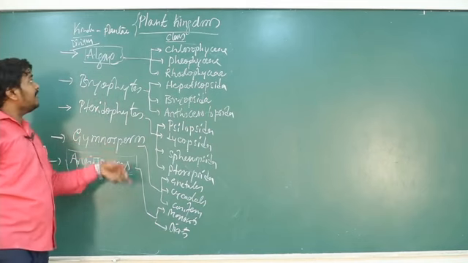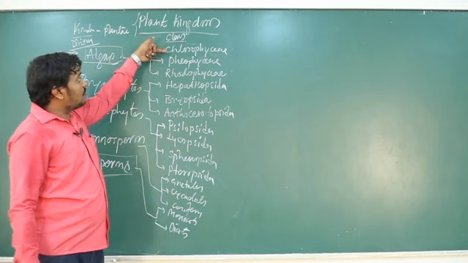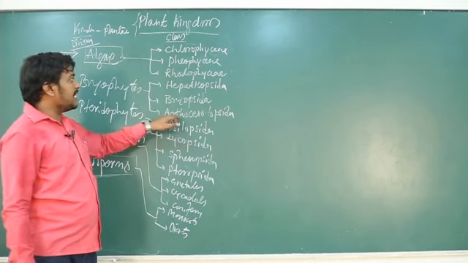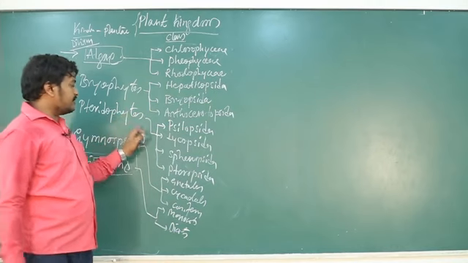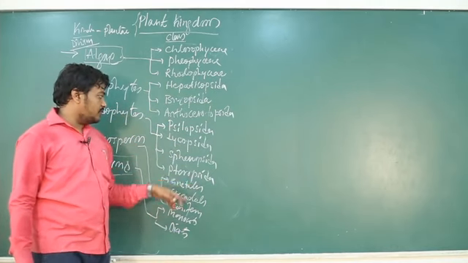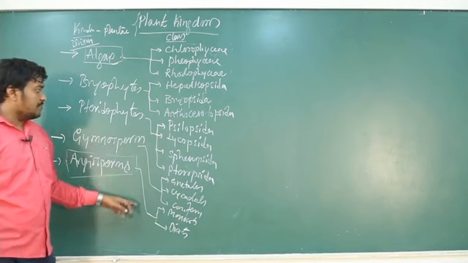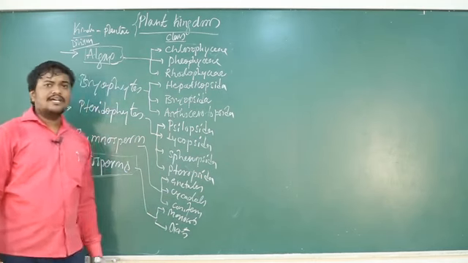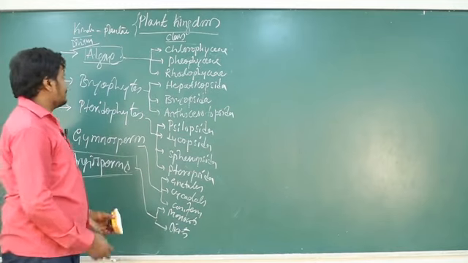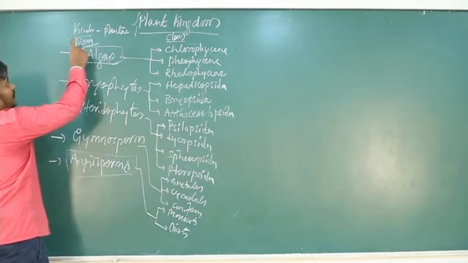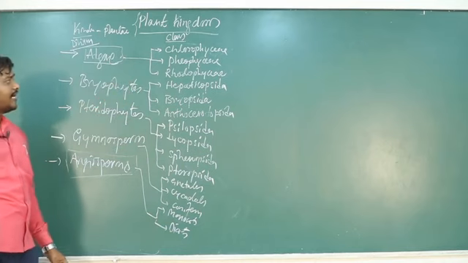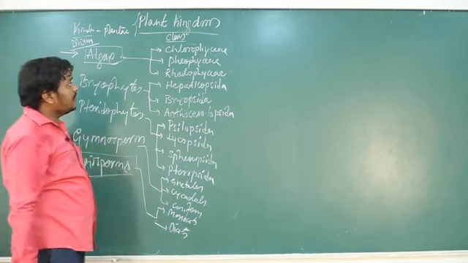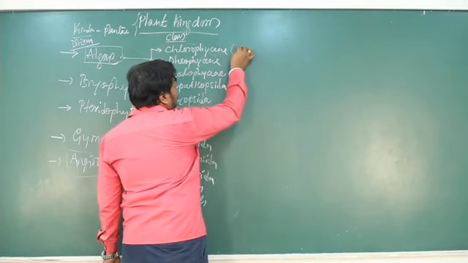Let me repeat it again. Algae can be classified into the classes chlorophyceae, phaeophyceae, rhodophyceae. Bryophytes into Hepaticopsida, Bryopsida, Anthoceratopsida. Pteridophytes into Psilopsida, Lycopsida, Sphenopsida, Pteropsida. Gymnosperms into needles, cycadales and conifers. Angiosperms into monocots and dicots. So this is class: kingdom, division, class. Let me give some examples for each of these. Chlorophyceae are commonly called green algae.